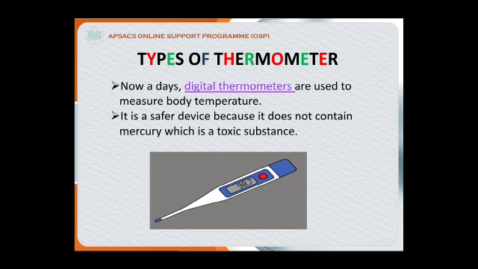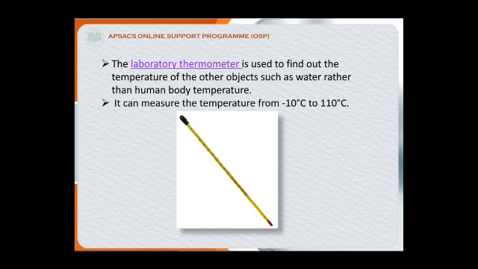Types of thermometer. There are different types of thermometer. Nowadays, digital thermometers are used to measure body temperature. It is a safer device because it does not contain mercury, which is a toxic substance. The laboratory thermometer, the second type, is used to find out the temperature of other objects such as water, rather than human body temperature. It can measure the temperature from -10 degrees Celsius to 110 degrees Celsius.